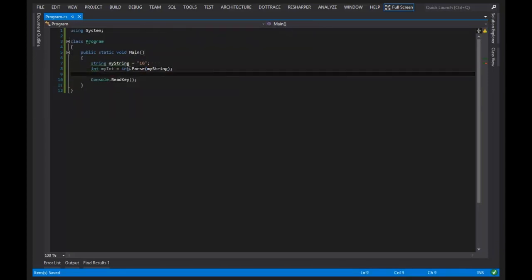Int.Parse is not a cast. It isn't an implicit conversion. It isn't an explicit conversion. It is a conversion, though, but it's done through the invocation of a method. This method understands how to take strings and turn them into integers.